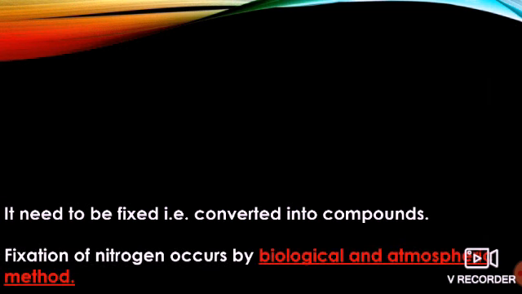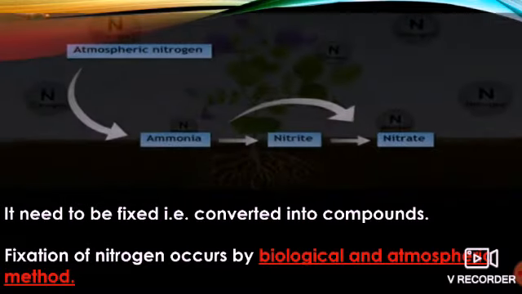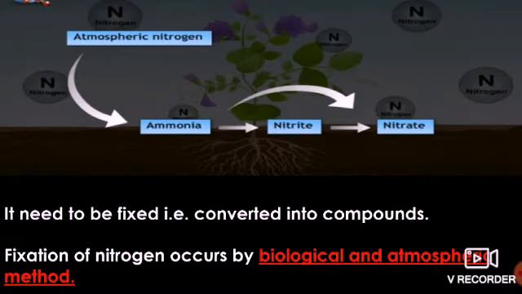Fixation of nitrogen occurs by biological and atmospheric methods. See, here atmospheric nitrogen is to be converted into ammonia, and then nitrite and nitrate. Now how do all these things happen? Let's see.